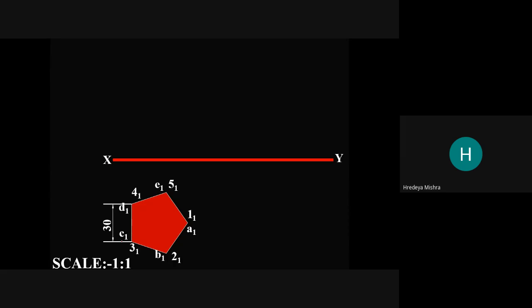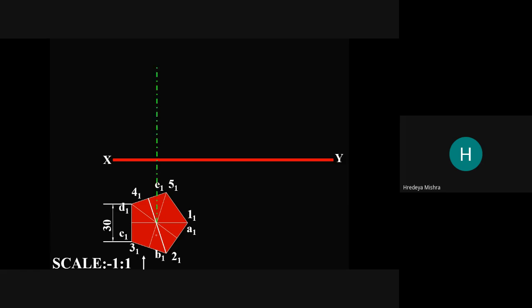So we are able to see only one base of the prism. That's why each and every point has a double name here. Now from here we have to get the center of this pentagon. For this we make the diagonals and get the center.